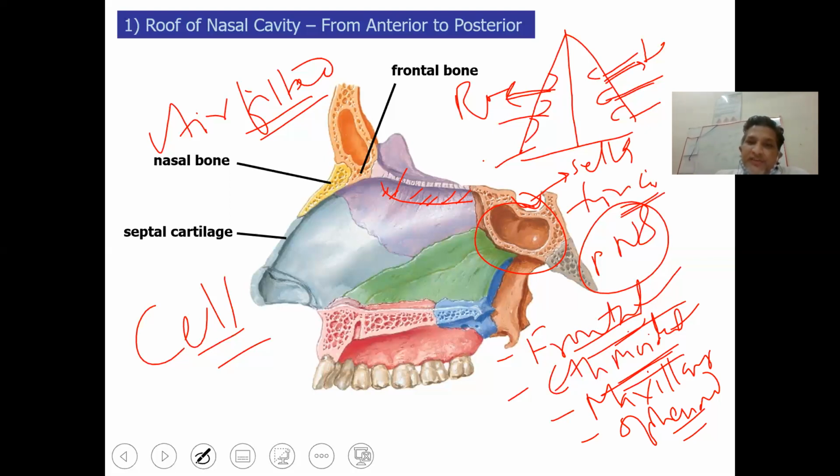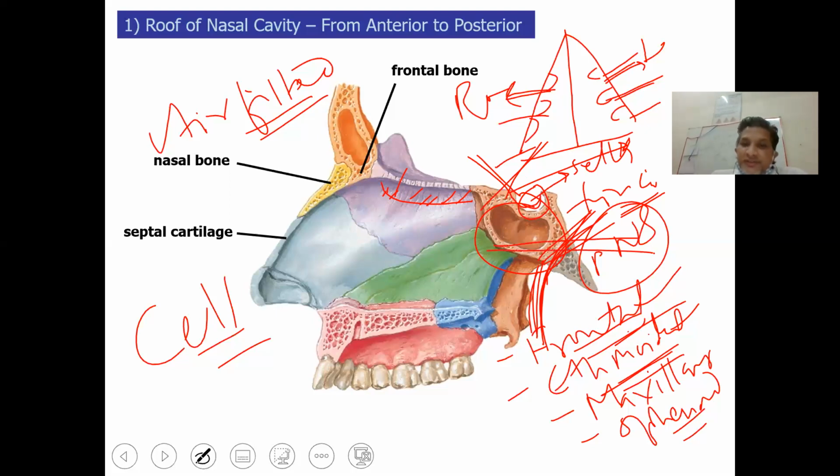Just anterior to this will be the optic chiasma, and in the posterolateral wall we have the carotid artery. So the carotid artery, the pituitary gland, and the optic chiasma are very important structures adjoining the sphenoid sinus, apart from the optic nerve as well.